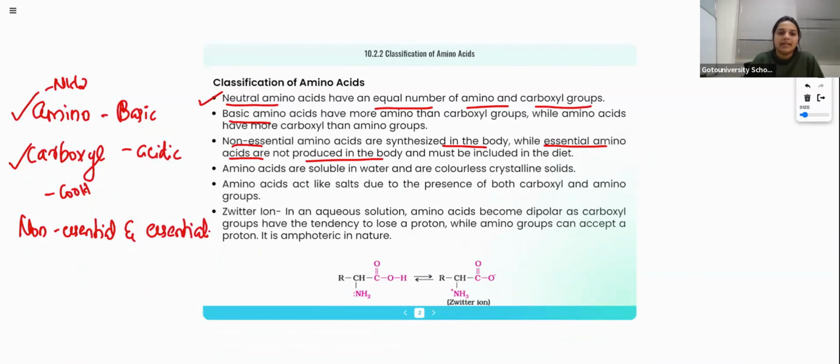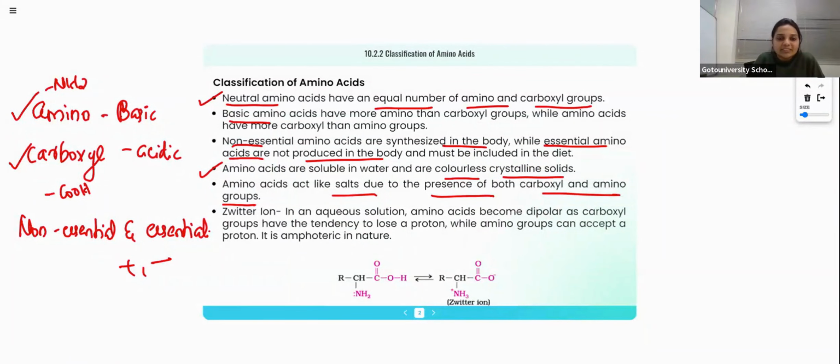Amino acids are soluble in water and are colorless crystalline solids. Amino acids act like salts due to the presence of both carboxyl and amino groups. Because an acidic group is there and a basic group is there, they act as a salt. Salt means a positive charge and a negative charge will be there.